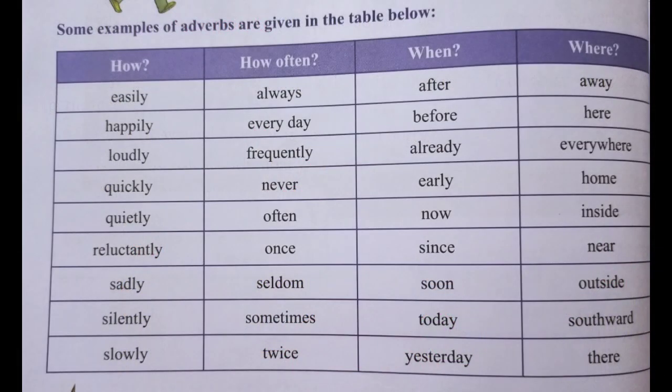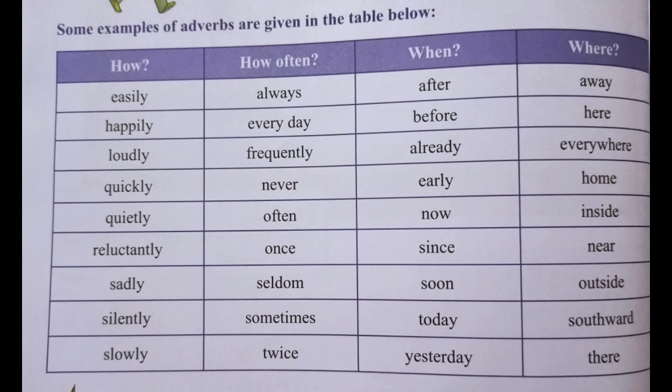Now students, as we can see, there is a table in front of you all. We have to understand this table which is full of adverbs. When we have a question with how, we can get answers as adverbs, like easily. How are things going on? You can say easily, by just adding an adverb. Happily, loudly, quickly, quietly, reluctantly, sadly, silently, slowly.